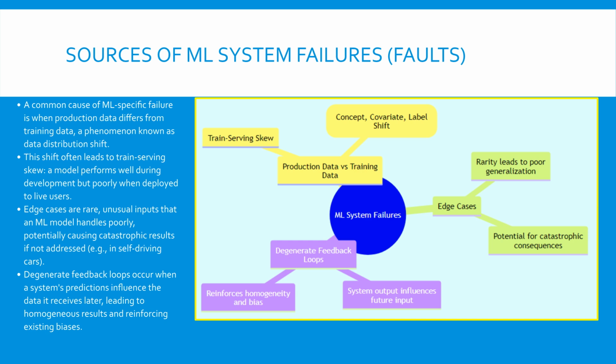Third, degenerate feedback loops highlight system design flaws, where the model unintentionally biases its own future data inputs, leading to narrow, homogeneous results. True fault tolerance involves anticipating and mitigating all three of these complex failure modes. What have we learned? The reliability of ML systems is threatened by data-related issues, data shifts, rare edge cases, and self-reinforcing feedback loops. This leads us directly to the first major mitigation strategy: ensuring data consistency across the entire workflow.